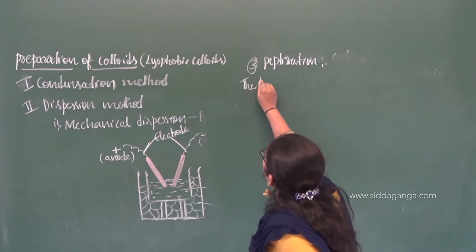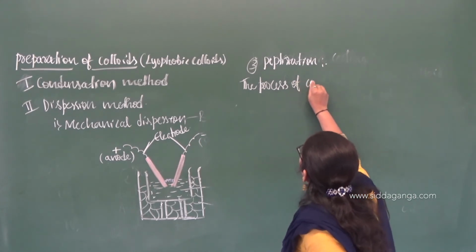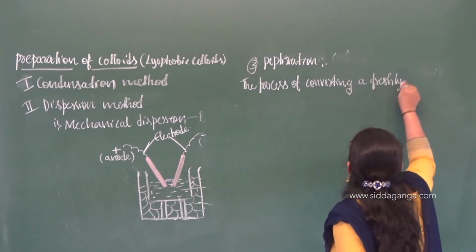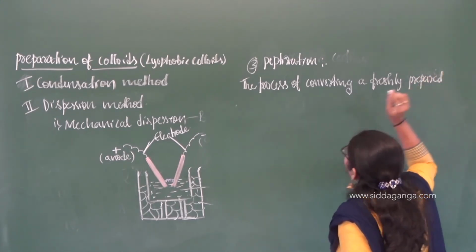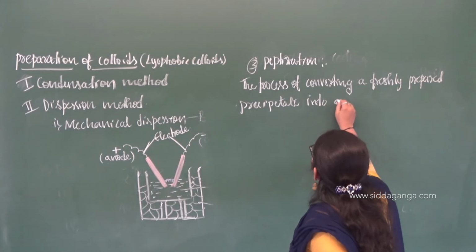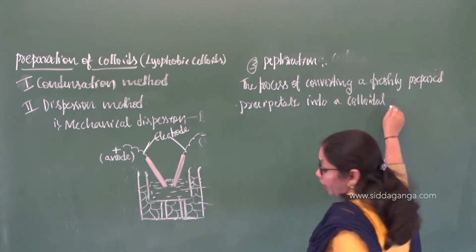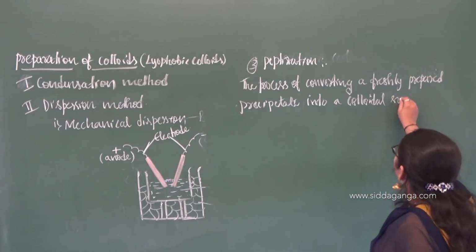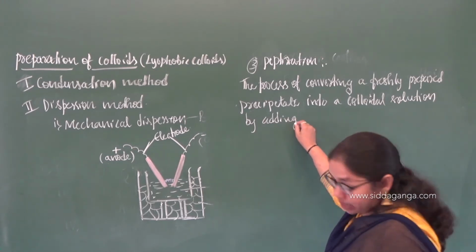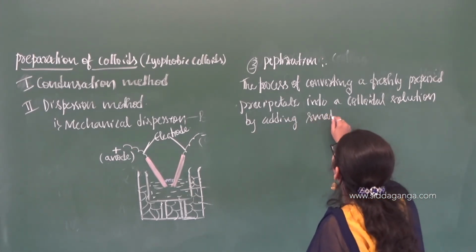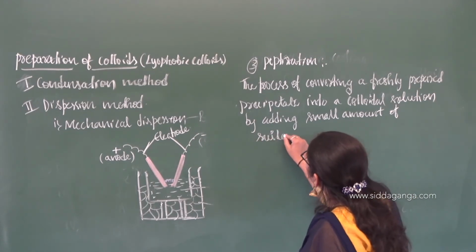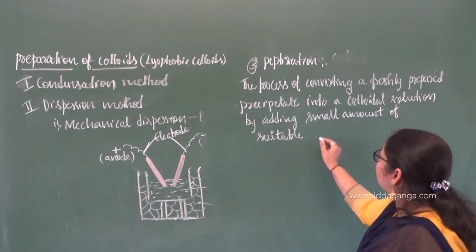So let me write the definition. The process of converting a freshly prepared precipitate into a colloidal solution by adding a small amount of suitable electrolyte.